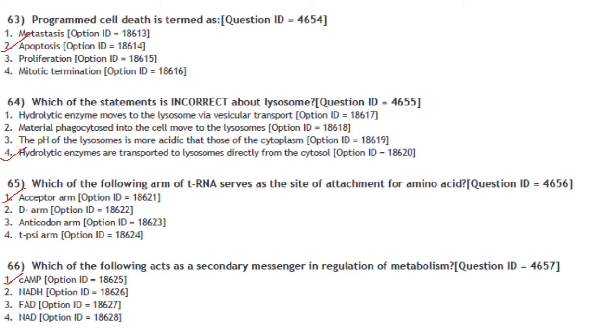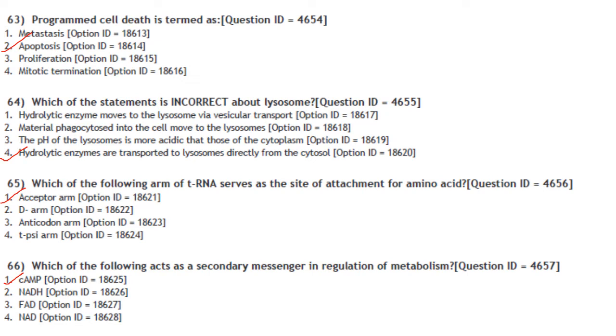Hydrolytic enzyme moved to the lysosome via vesicular transport. That is correct. Material phagocytosed into the cell moves to the lysosomes. Yes. The pH of the lysosome is more acidic than those of the cytoplasm. Yes. That is also correct. Hydrolytic enzymes are transported to lysosomes directly from the cytosol. No, they are via vesicular transport. So the incorrect option is option 4 and that is your answer.